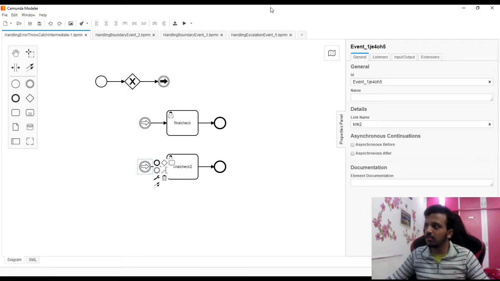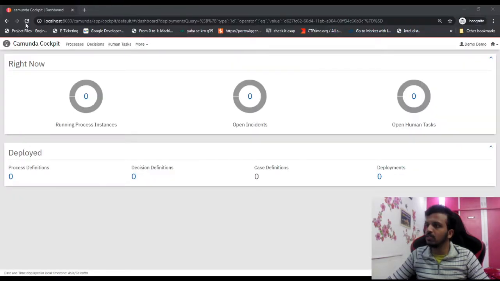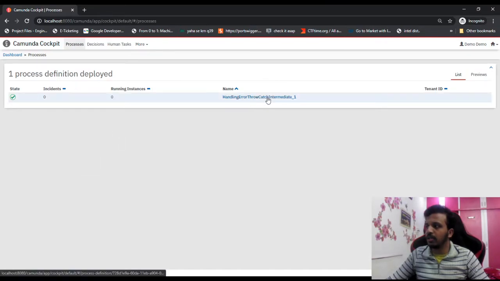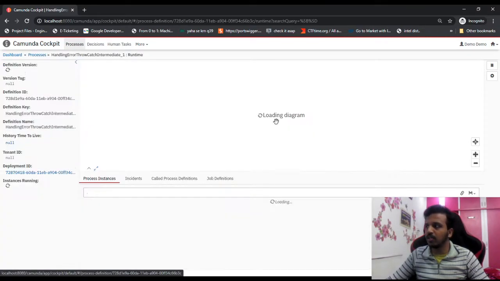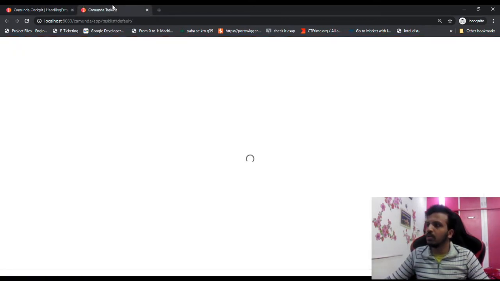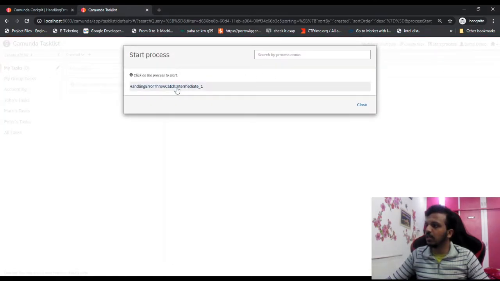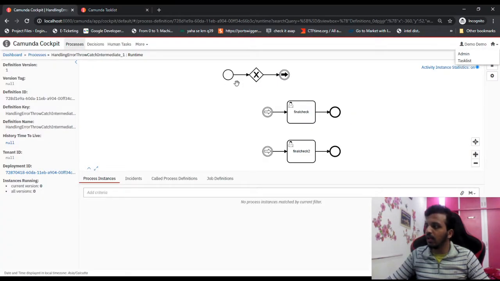So let's deploy this. Let me just deploy it here itself. So deploy, and we are good. Let's refresh. So we have one process definition, and it's handling error through catch intermediate 1. If I open the task list, let me just start this process and handle it. And before that, if we see, we are starting, it is going to end at link 1, link 2, and link 2 is here. So the control should go to final check 2 as per our understanding.